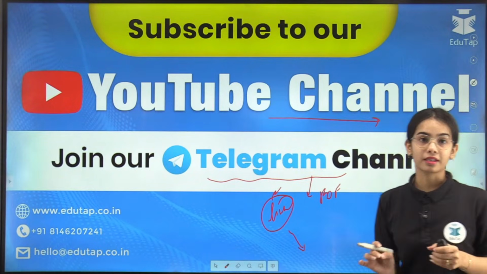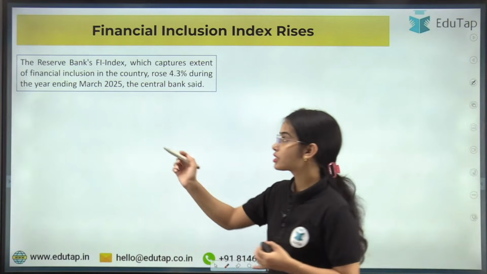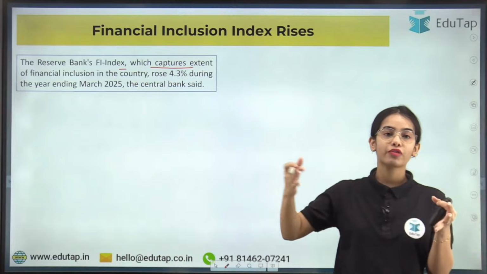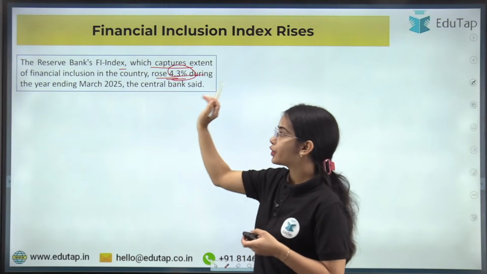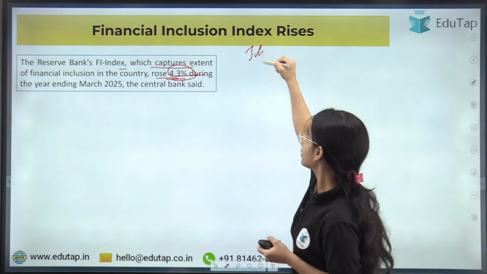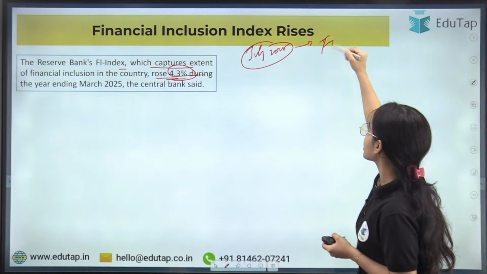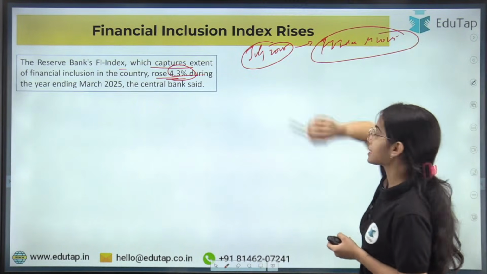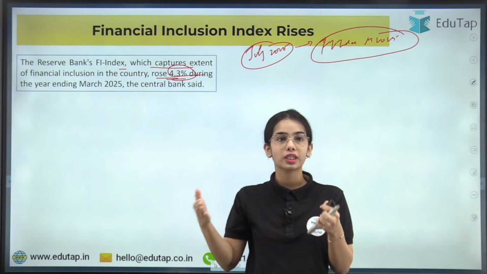So now let's get started with the topic, that is the financial inclusion index that has increased. The Reserve Bank's financial inclusion index, which captures the extent of financial inclusion in the country, has increased by 4.3% during the year ending March 2025. So basically in July 2025, the RBI has released the financial inclusion index for March 2025. This is a yearly index, released on a yearly basis.